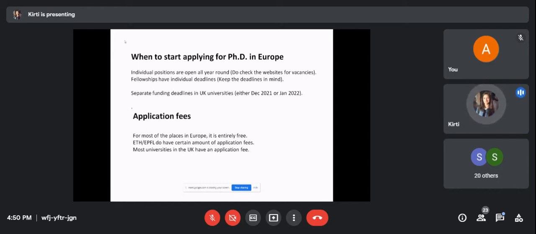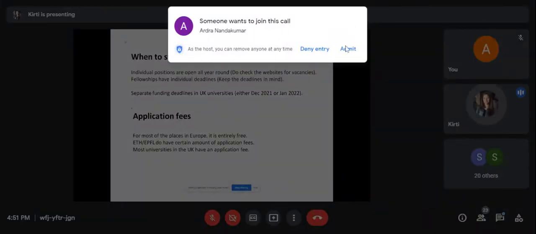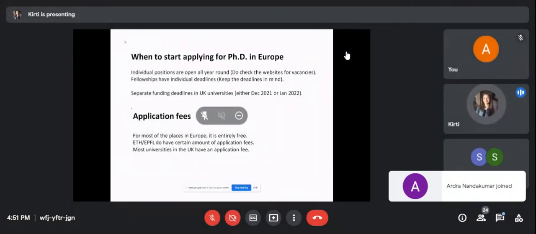And for the fellowships, they do have a particular deadline. Many of them, like DAAD and I guess the Excellence Scholarship, have deadlines in November or October, so do check for them. For the UK, Shraddha will tell about it. There are no application fees for most of the universities in Europe, so you don't need to pay anything. It's only after the interview process, once you are selected, that you have to apply for the program to the particular department. Before that you don't need to pay anything.